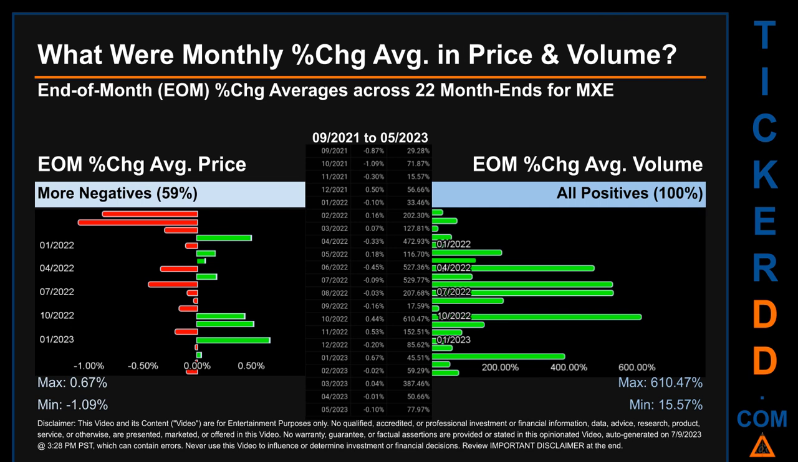Price saw an end-of-month max of 0.67% in average percentage change along with a minimum of -1.09%. For volume, the maximum and the minimum monthly percentage change were respectively 610.47% and 15.57%.